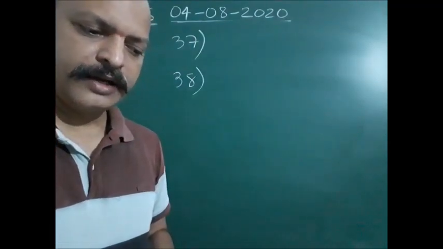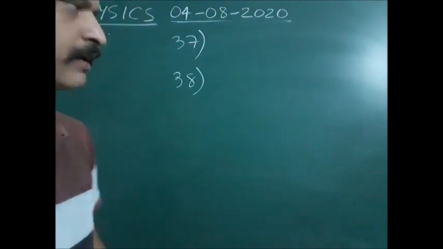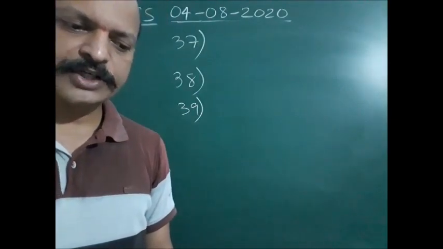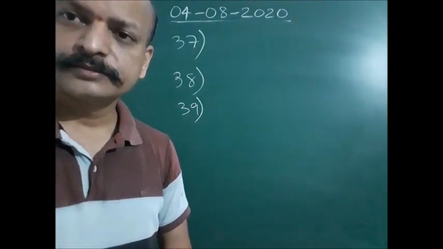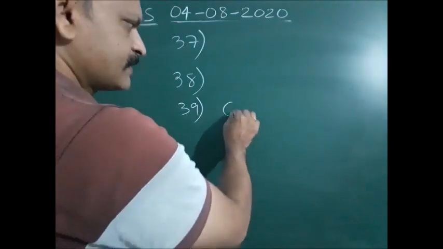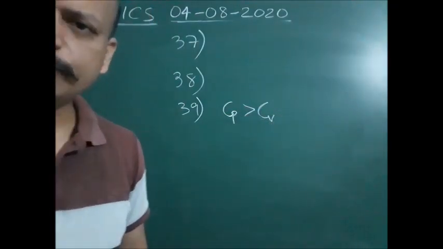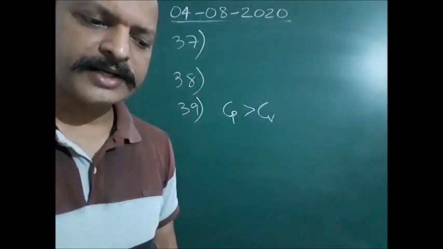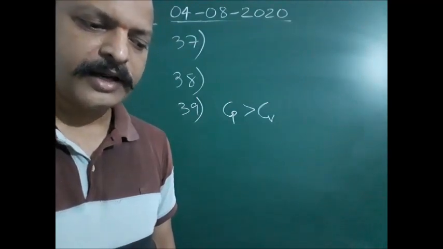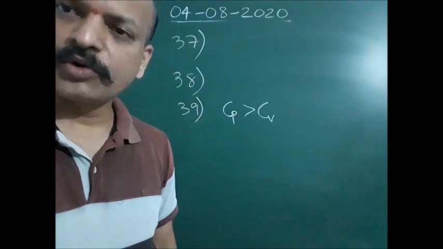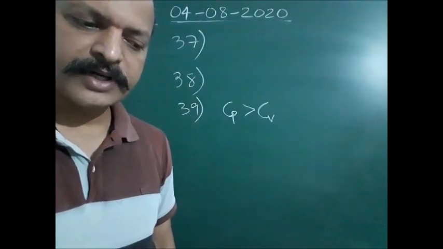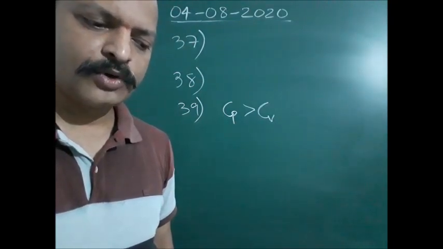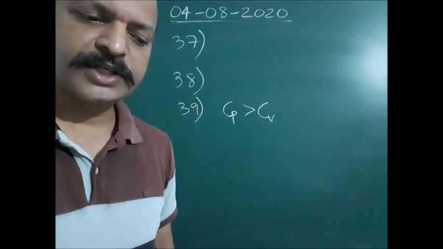Next, let us see question number 39. It is given as: why is the specific heat at constant pressure more than that at constant volume? Why is Cp greater than Cv, that is the question. The options are: there is a greater intermolecular attraction at constant pressure; second, at constant pressure molecular oscillations are more violent; third, external work needs to be done for allowing the expansion of gas at constant pressure; fourth, due to more reasons other than those mentioned above.